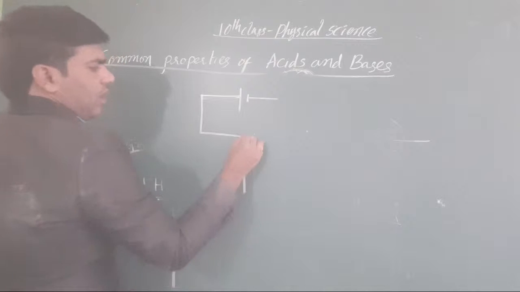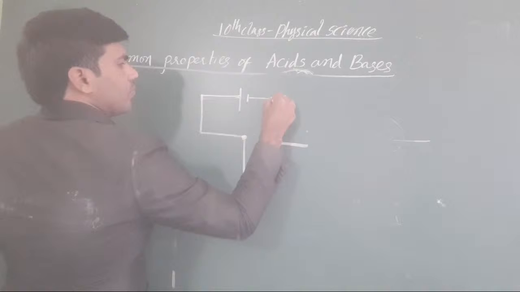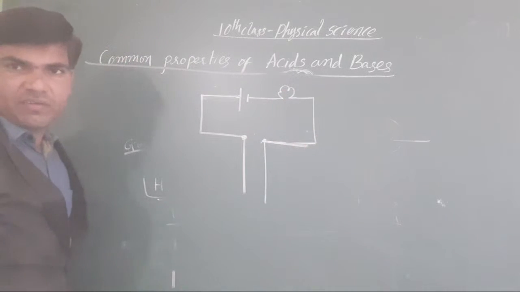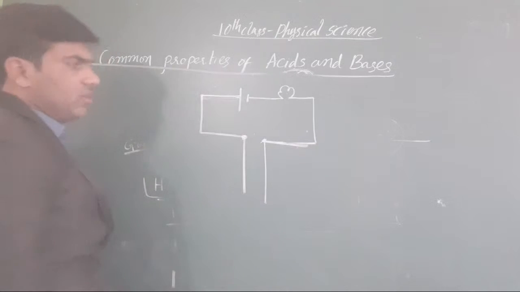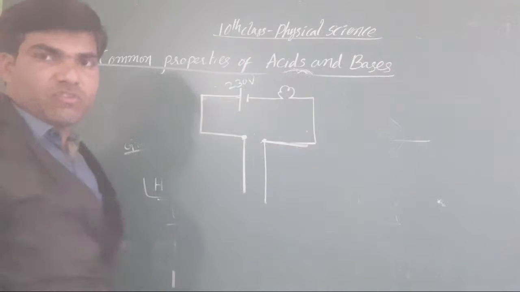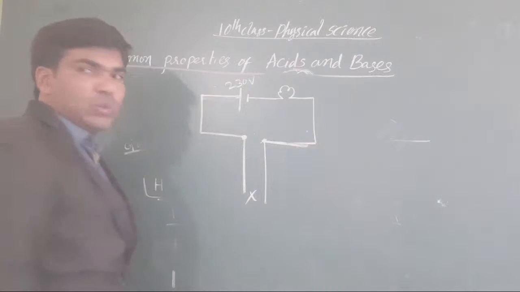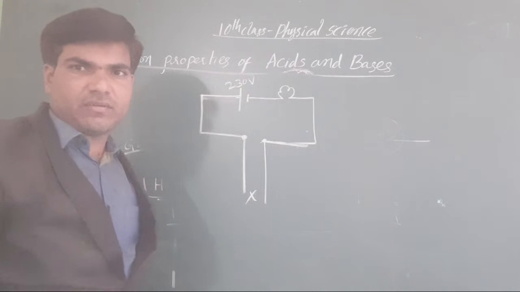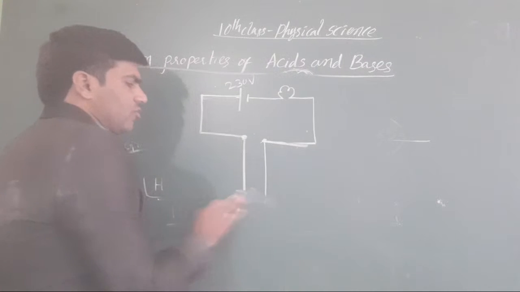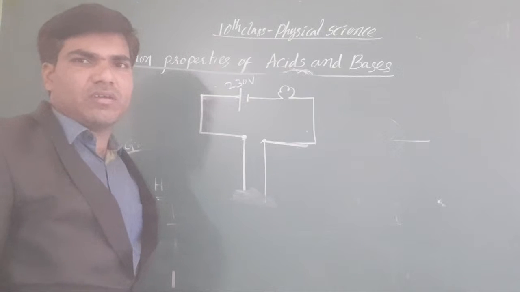Here we have the electrodes. Does the bulb glow here? There is a 230 volt battery. The bulb glows here? No. Why? Because the circuit is not connected here. There is no connection between these electrodes, and that's why the battery is not working here.